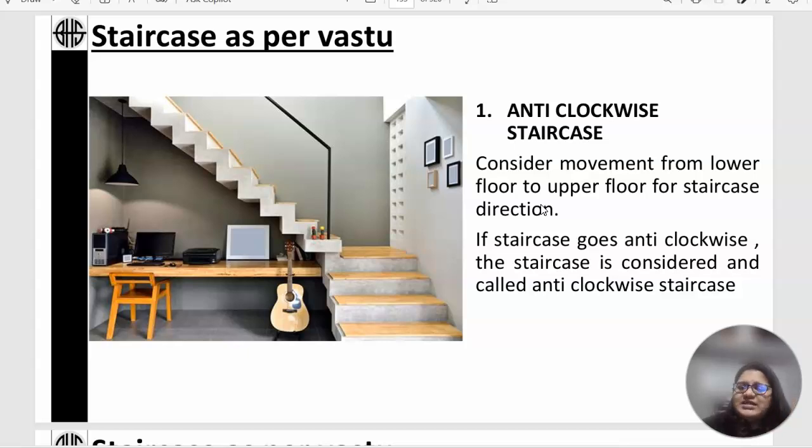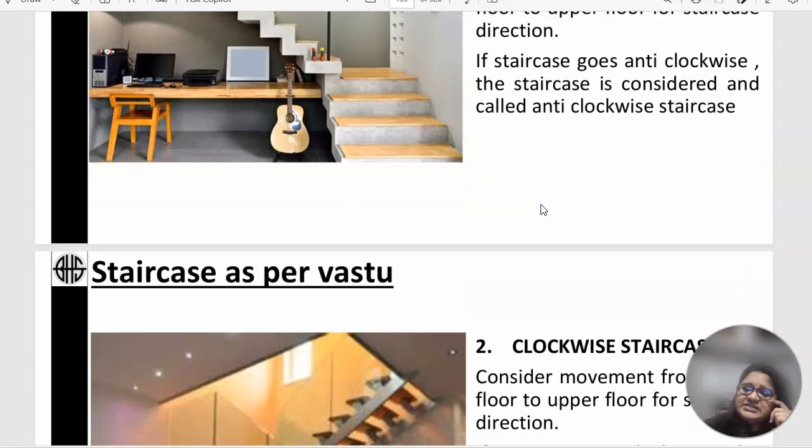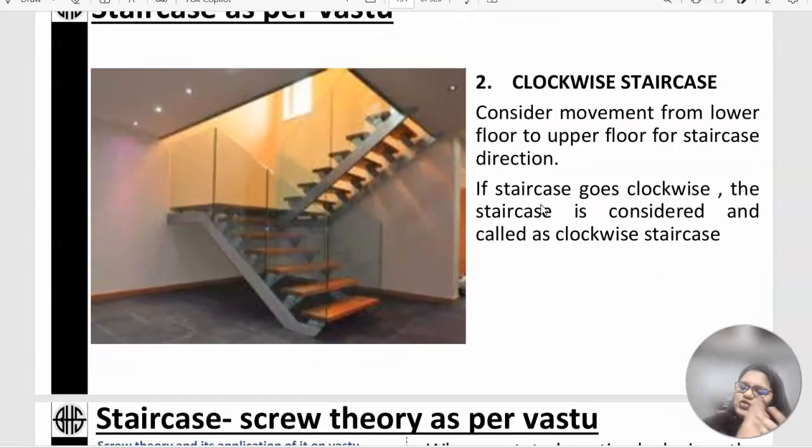The movement or the functionality of a staircase remains the same, where you're moving between two floors, from the lower floor to the upper floor. The second thing that we discussed was a clockwise staircase. Again, the functionality remains the same when there is a movement between two floors. When you're moving from the lower floor to the upper floor, we can consider it a clockwise staircase when the run of the stairs, or the treads of the stairs, are in a clockwise manner. So this is the best example to showcase a clockwise staircase run.